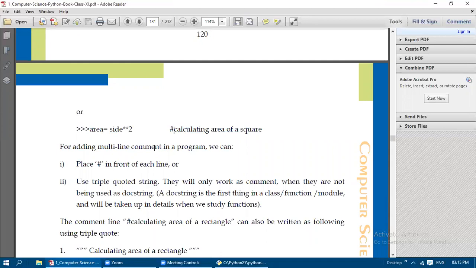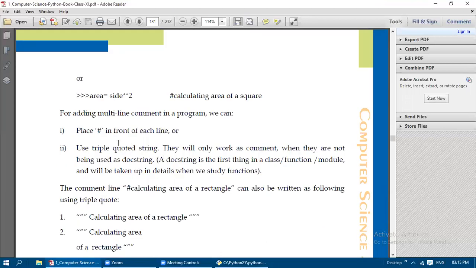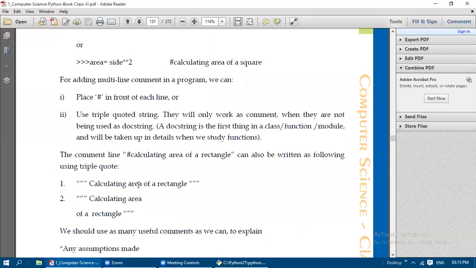This is known as a single line comment. When you go for multi-line comments, that is, more than one line of comment in a program, we can place a hash in front of each line. Every line needs a hash in front. Or you can also use triple quotes, a quoted string, like this.